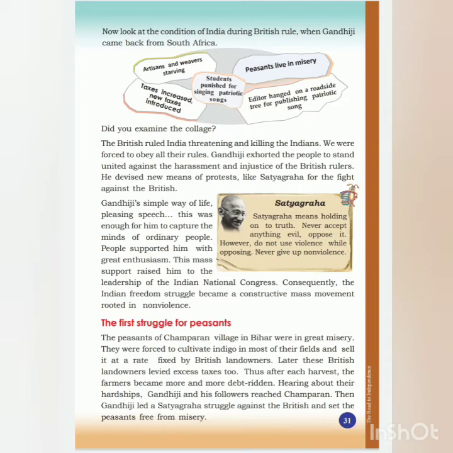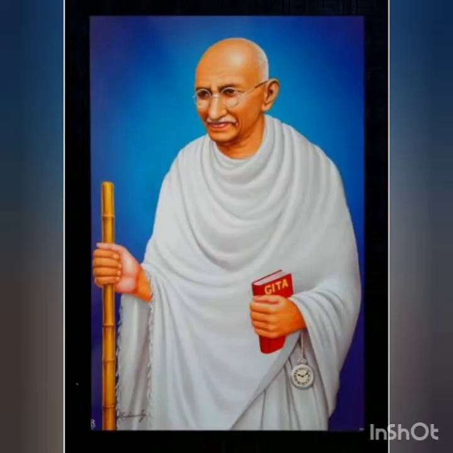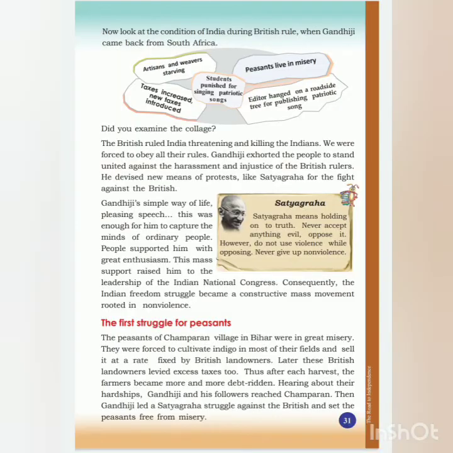Never accept anything evil, oppose it. It is a form of non-violent resistance. Satyagraha means holding firmly to truth. So Satyagraha was the means of protest that Gandhiji adopted to fight against the British rule. We know that Gandhiji led a very simple life. So the simple life and pleasing speech of Gandhiji captured the minds of ordinary people to stand united against the British rule. So people stood with Gandhiji to fight against the British. This mass support raised Gandhiji to the leadership of the Indian National Congress.